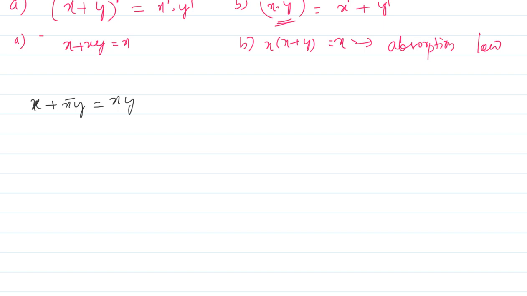Remember this also, we will prove this. Okay, and one more, x plus xy is equal to x only. The next one is x dot x is equal to x. I think this is already done.